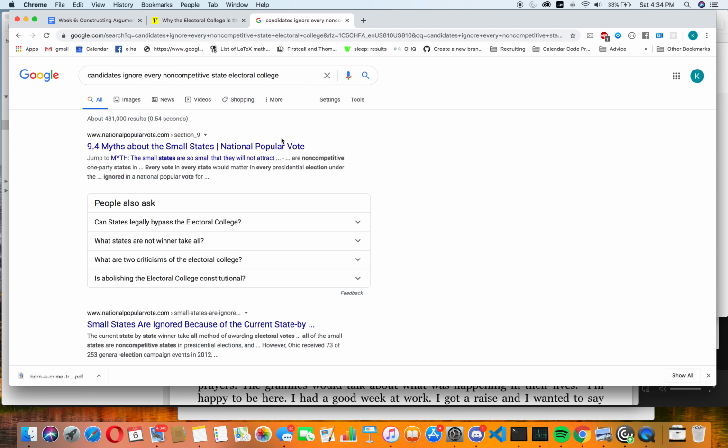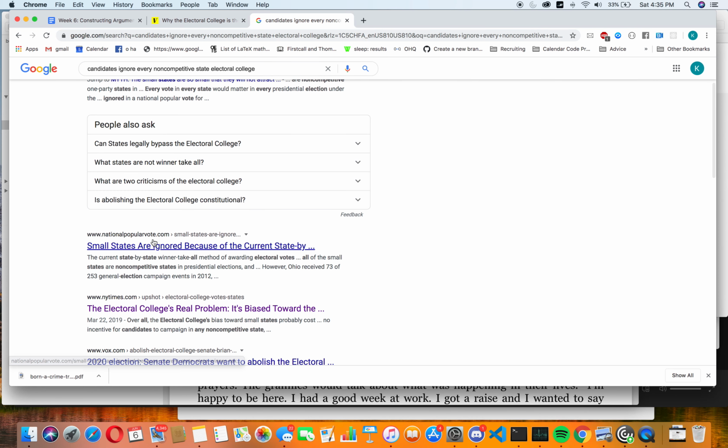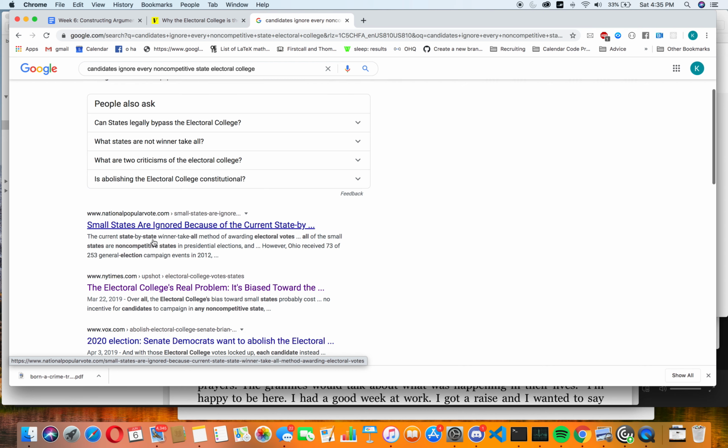How do we determine what might be potentially useful? Well, let's look at the titles, right? "9.4 myths about the small states, national popular vote." This seems potentially interesting, but it doesn't seem very argumentative. It just seems like a list of facts. I'm just going to skip it for now. "Small states are ignored because of the current state..." This also seems similar to the first one in that it seems like a fact, it doesn't seem like an argument. I'm not that interested.